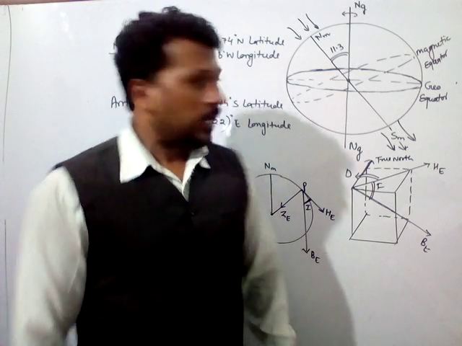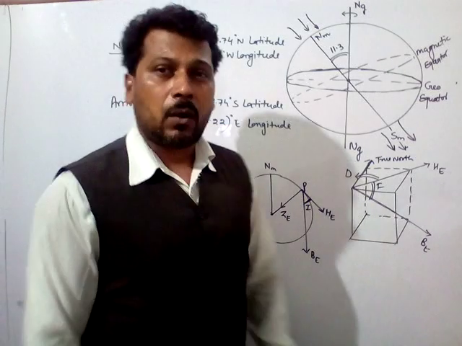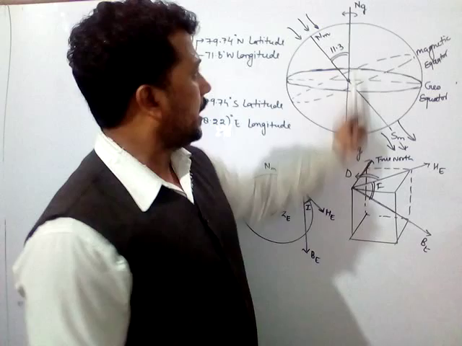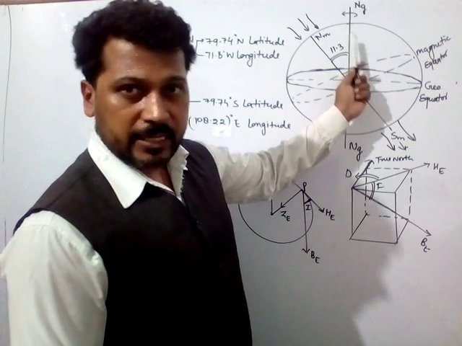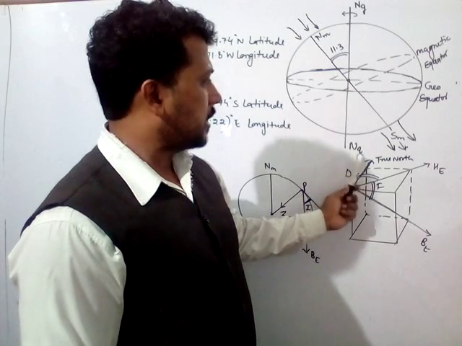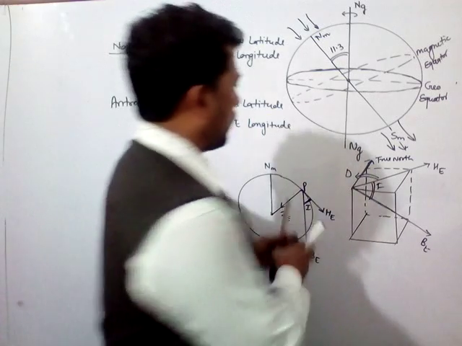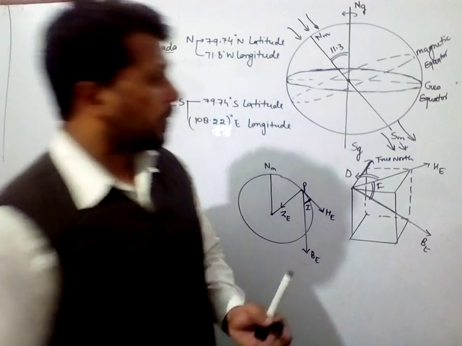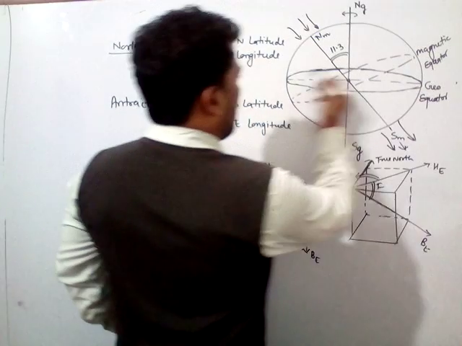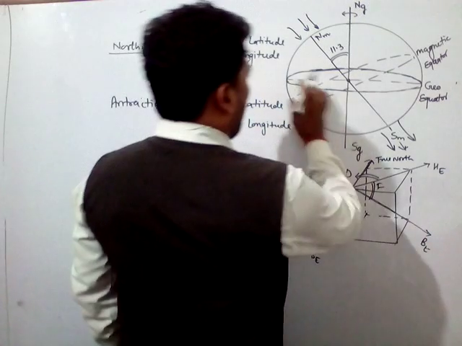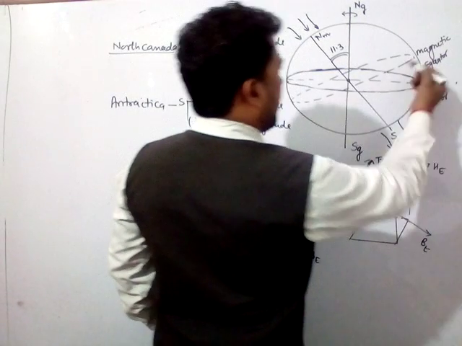And now let me discuss the condition of earth magnetism. So this is the earth and it rotates about its axis, where this is the north geographical and this is the south geographical. This is the geographical equator and this is the magnetic equator.